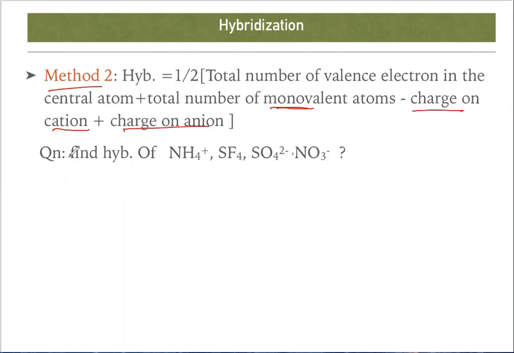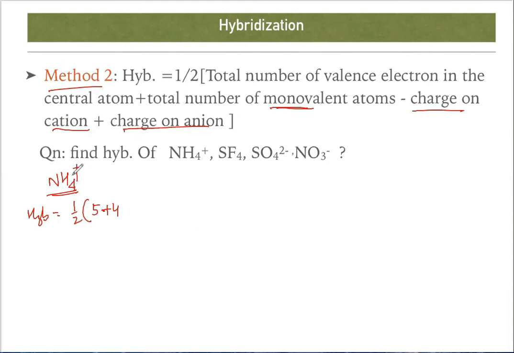Based on this, let us try to solve the first problem. First one is the ammonium ion, NH4 plus. Hybridization is half the total number of valence electrons. Nitrogen's valence electron is 5, plus the total number of monovalent atoms. How many monovalent atoms are there? 4. So plus 4, minus the charge on the cation.